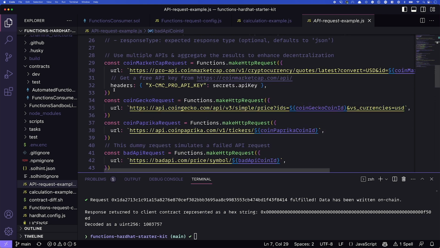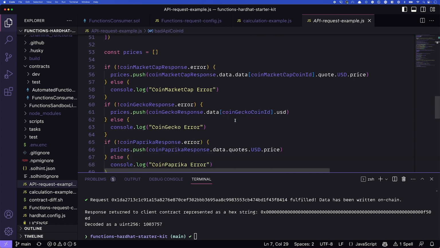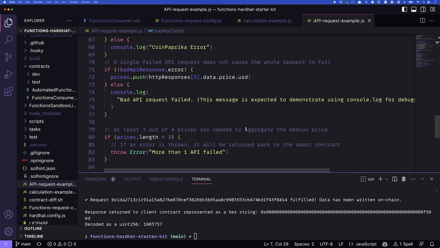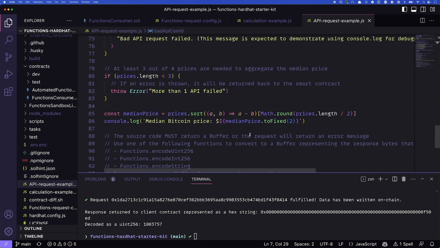It'll then create some requests for us, right? So these are the actual API requests. We'll hit four different APIs, one from CoinMarketCap, one from CoinGecko, one from Paprika, and one from a bad API, just to see what happens if we have one API that's not working. We'll make those requests, we'll check for errors, we'll log the errors if we have them. Now console log, we'll see what that looks like here in a minute, because we will get an error from our bad API. And then finally, once that's done, it will go ahead and calculate the median price based on the responses.